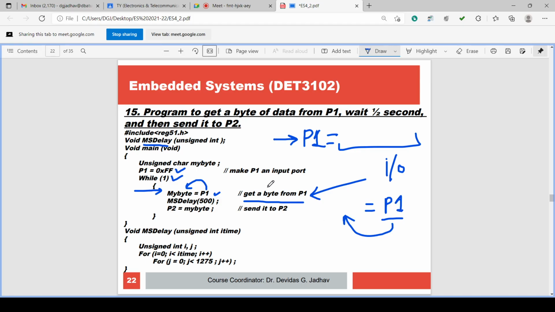So get a byte from P1. That means P1 value is taken into the microcontroller and saved in the variable. Means P1 is read now. Means P1 is input now. P1 is an input port. Some device, some circuit, some sensor is connected to P1 and we are reading the sensor value. We are not outputting to the LED or relay. We are reading, we are inputting from the external circuit.